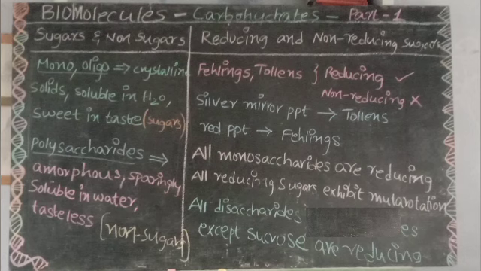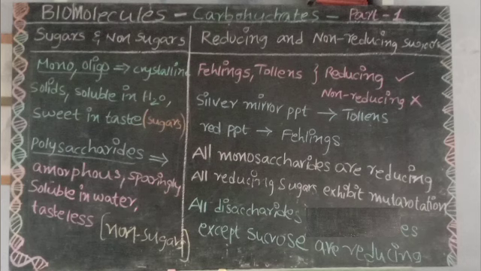And the next type of classification: carbohydrates are also classified as reducing and non-reducing sugars. The saccharides that reduce Fehling's reagent and Tollens' reagent are called reducing sugars. They form a silver mirror with Tollens' reagent and a red precipitate with Fehling's solution.